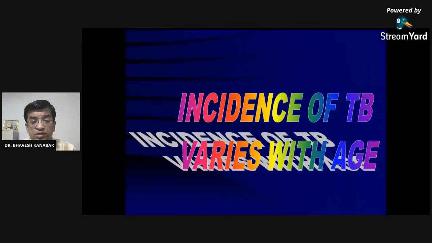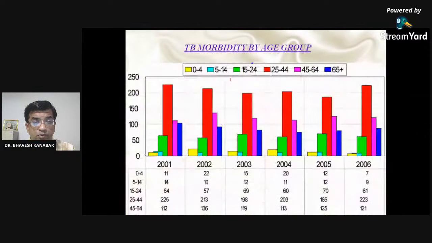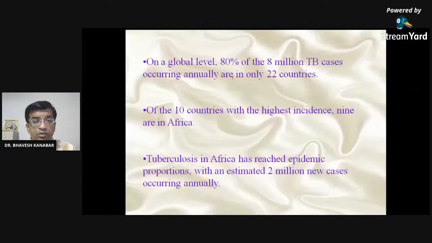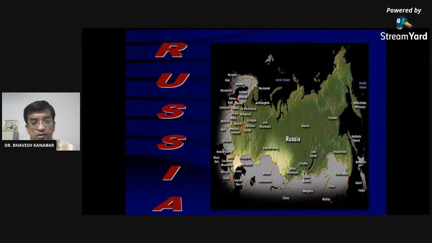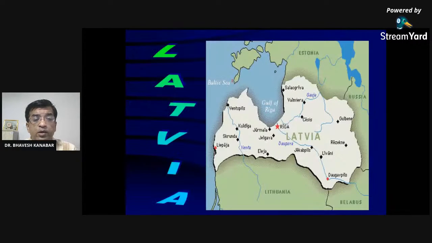So the incidence of tuberculosis varies with age. In Africa, tuberculosis primarily affects adolescents, that is 11 to 19 years of age, and young adults. However, in countries where tuberculosis has gone from high to low incidence, like America, tuberculosis is mainly a disease of older people. While in Africa it affects young and adolescent ages. No need to go through this data. We will skip the Africa and country specific things. That was enough about this. We are not going to discuss Russia and Africa. Only remember the important data.